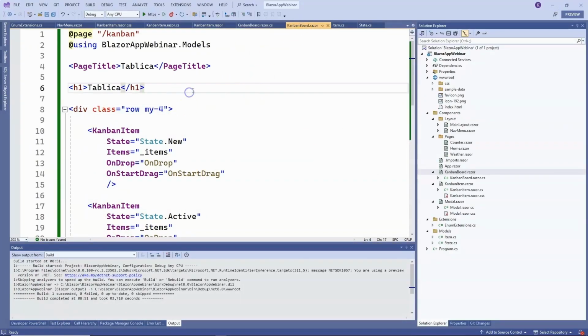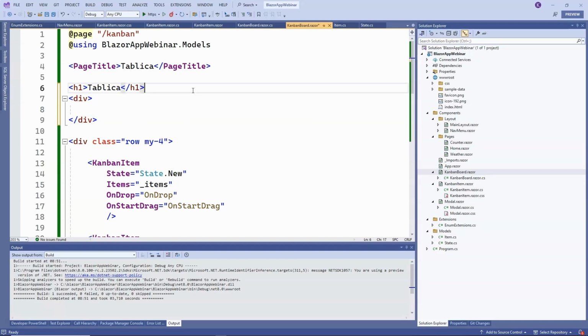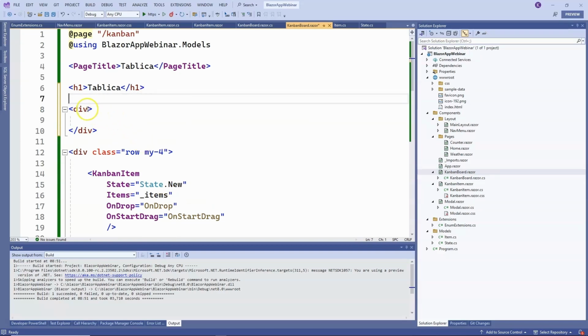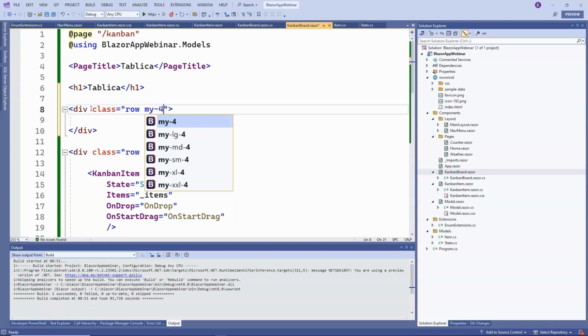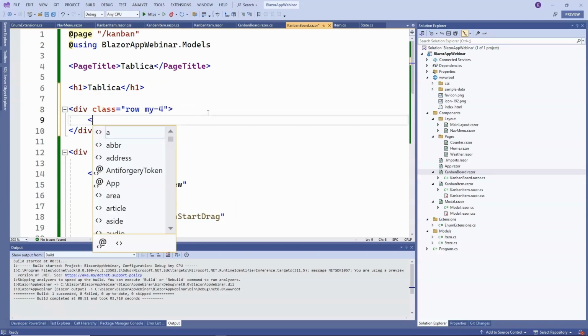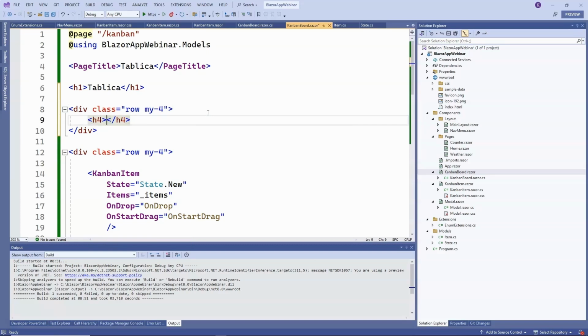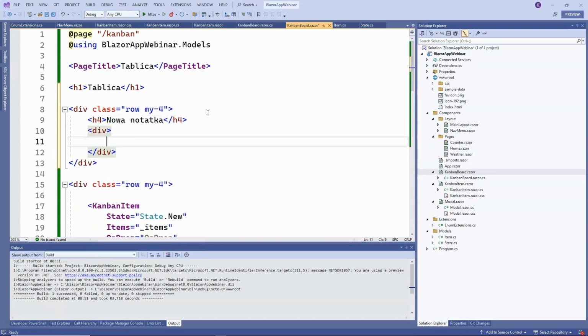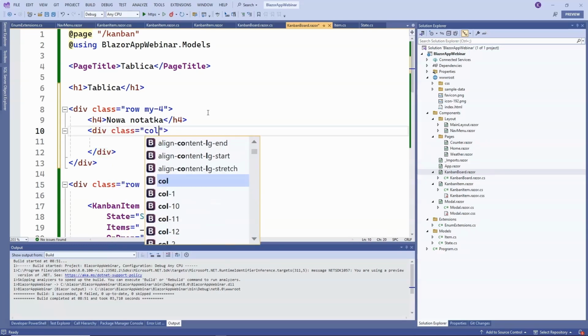To make our application even more realistic, we can add a simple form here and allow the user to create a new task. So, we are in the Kanban board, and let's quickly add a form. Above the board, we will place a new div. We can also set margins here, vertically to 4. Let's set the header to new note. Inside we will place our form, taking up half the width of the page.